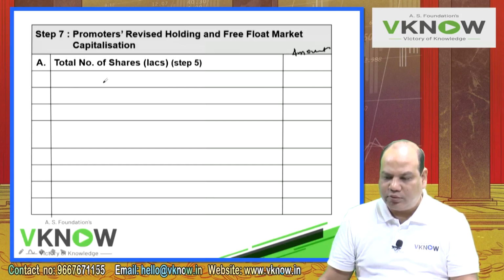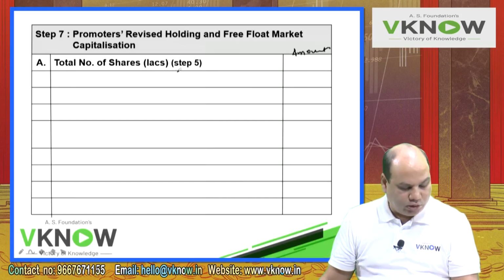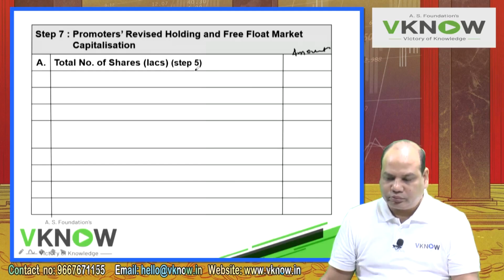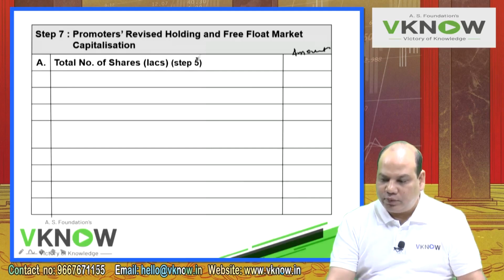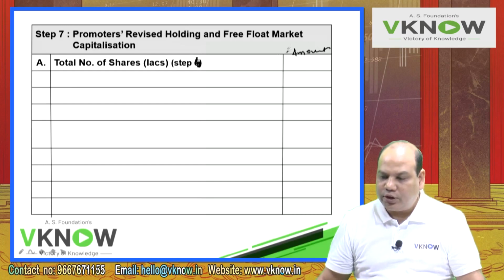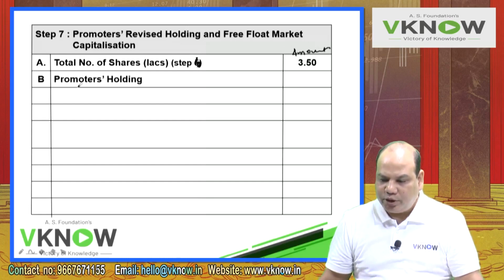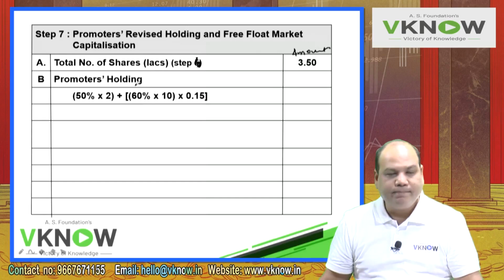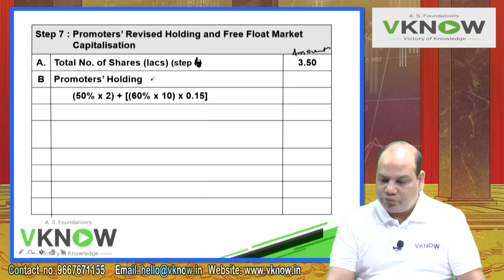Now we'll first write down point number A, total number of shares in lakhs. That you write step 4. Step 4, 3.50 lakh. Point B, promoters holding percentage.